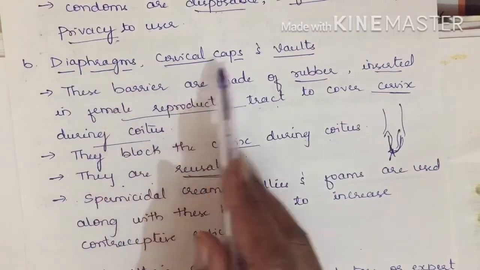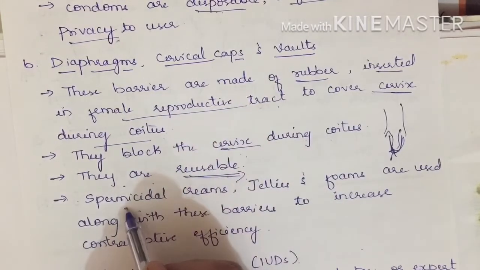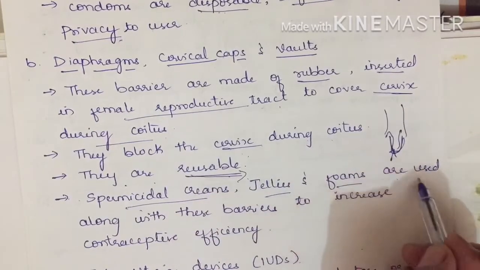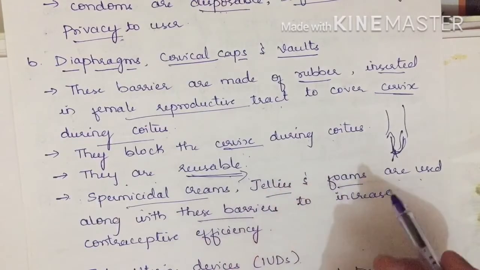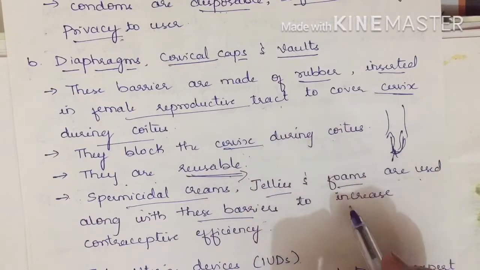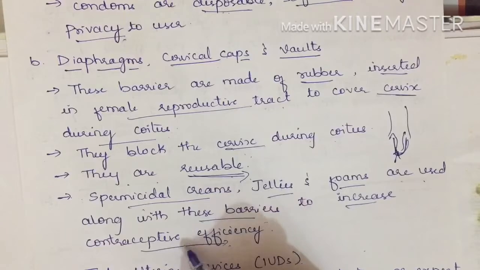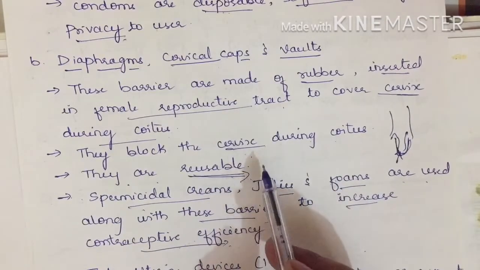Now these diaphragms, cervical caps, vaults and condoms are used with spermicidal creams, jellies or foams. Any one of these three can be used along with whichever barrier we have discussed, to increase the contraceptive efficiency, so that the contraceptives work more effectively. Practically, their effect is increased with the use of all this. This is about barriers.